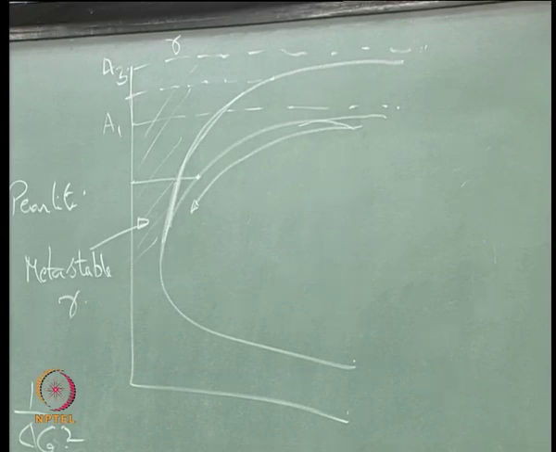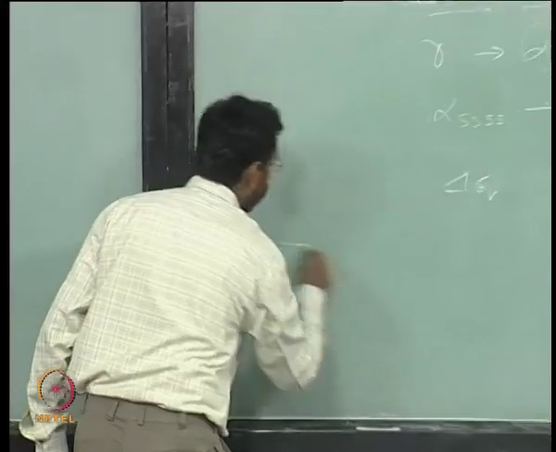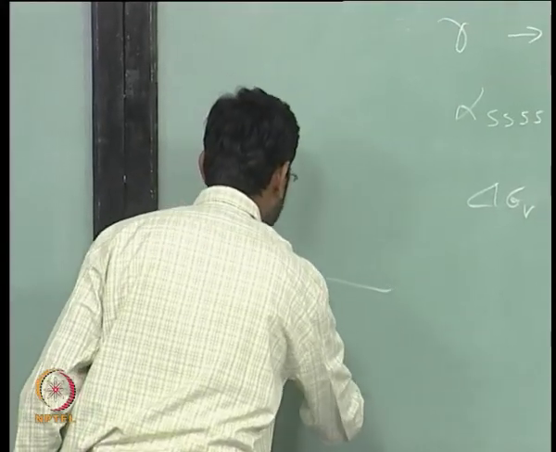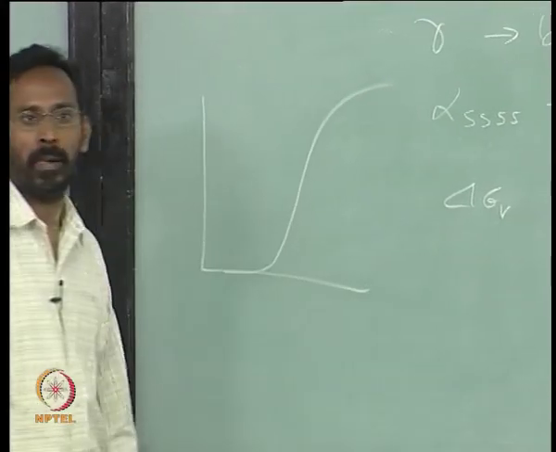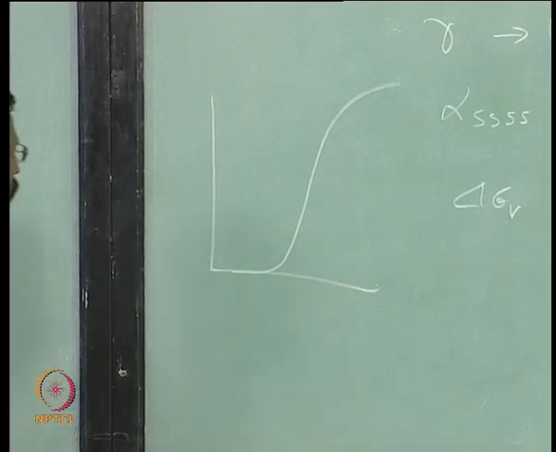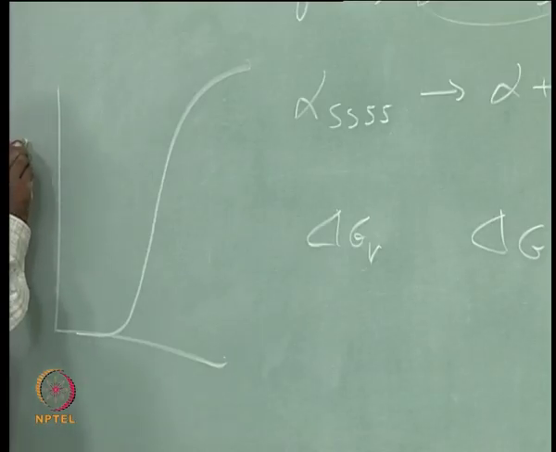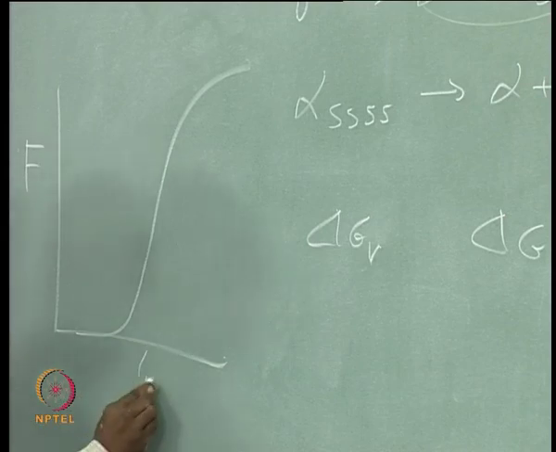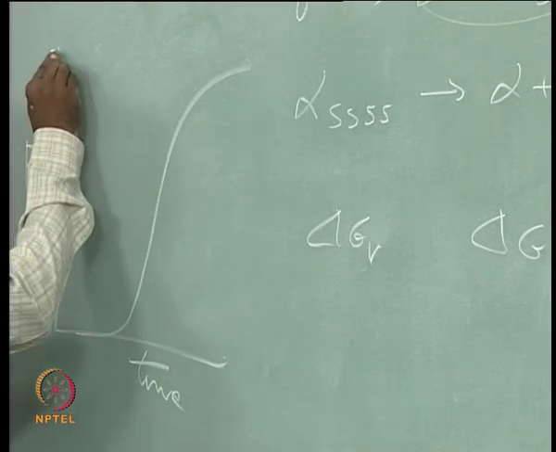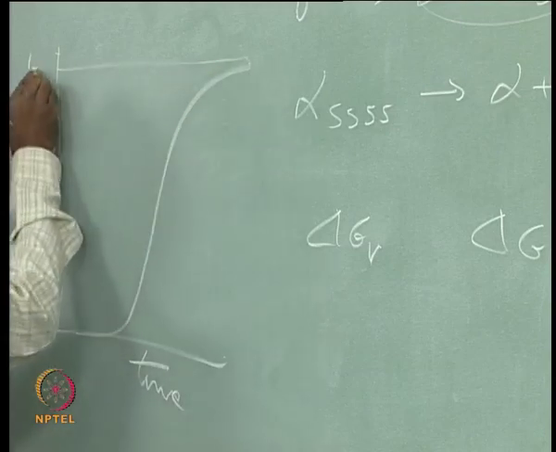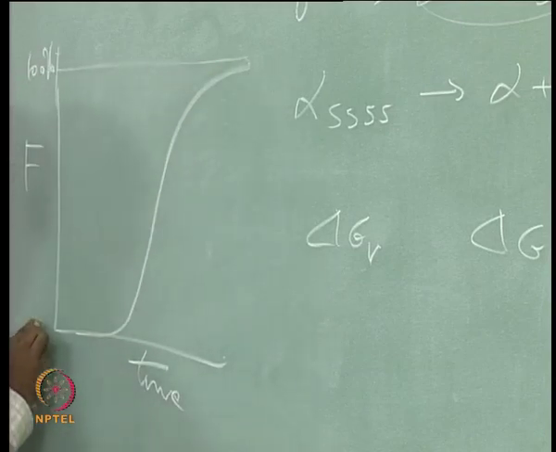All of you know that any phase transformation has a typical S shape. If I plot fraction transformed as a function of time, this is something like 100%, let us say, and this is 0%.